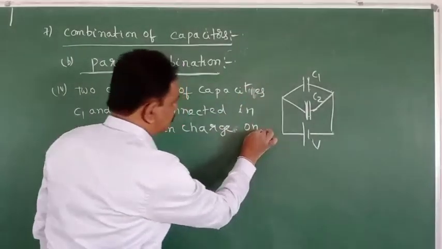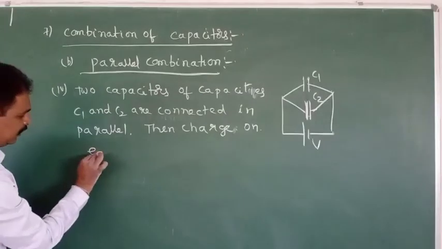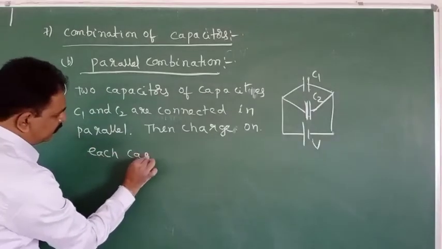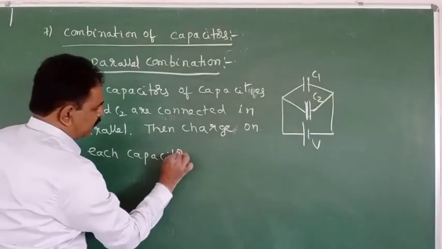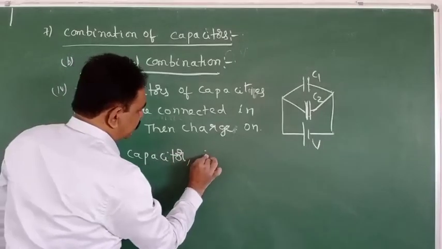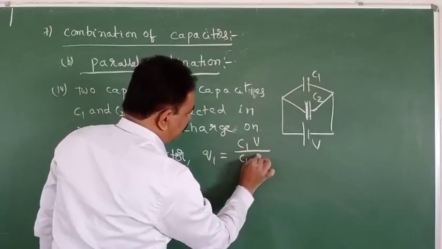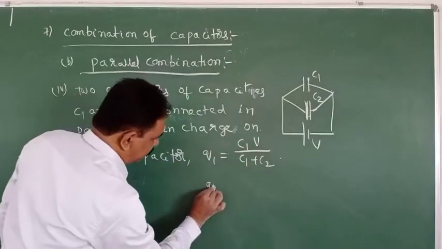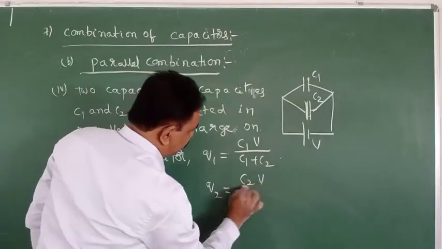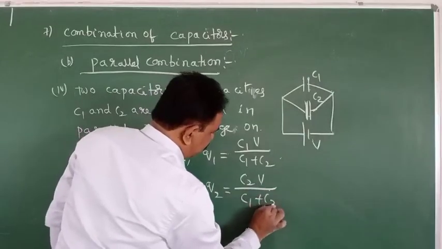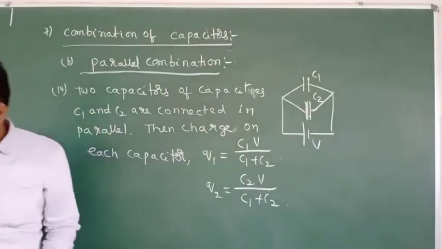Charge on each capacitor, Q1 is equal to C1Q by C1 plus C2, Q2 is equal to C2Q by C1 plus C2.